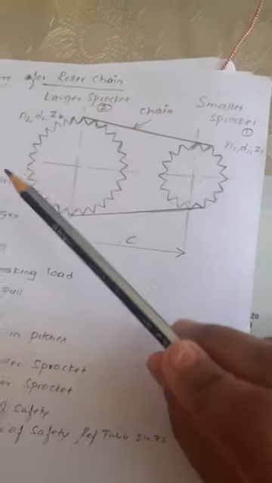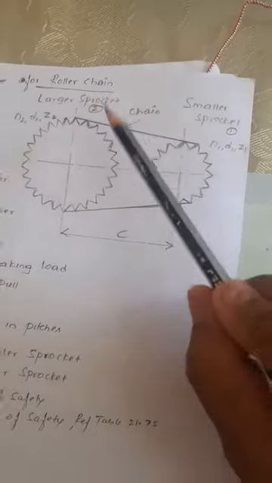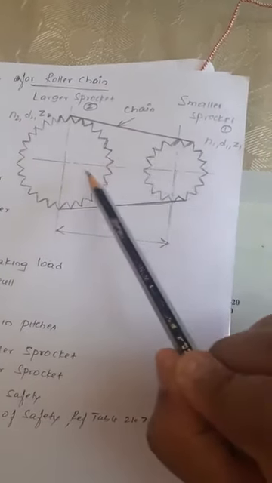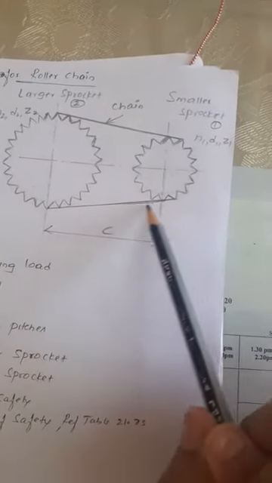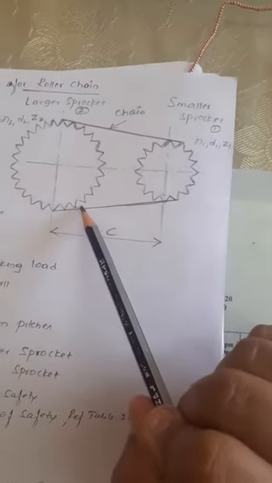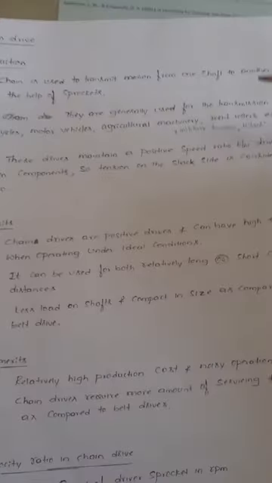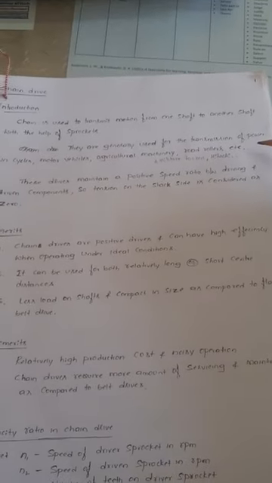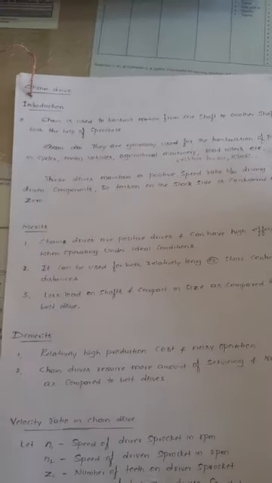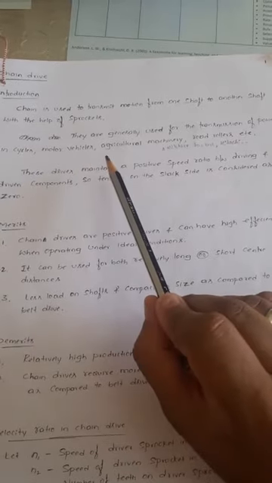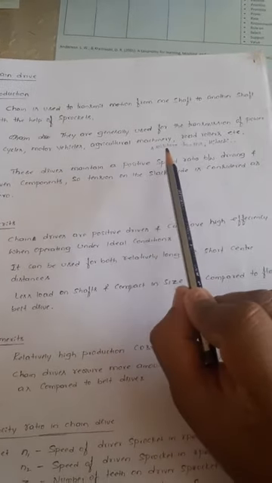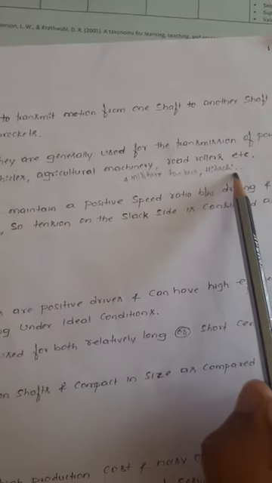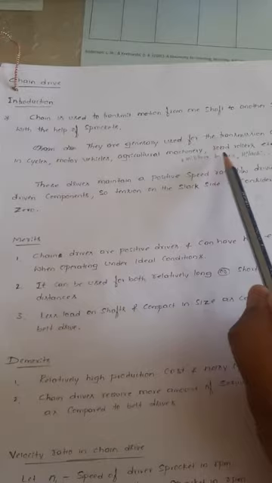Sprockets are nothing but toothed wheels. The chains are placed over the toothed wheel and wrap over it. Generally, chains are used to transmit power in cycles, motorcycles, motor vehicles, agricultural machineries, road rollers, military tankers, and so on. There you can use the chain drive.